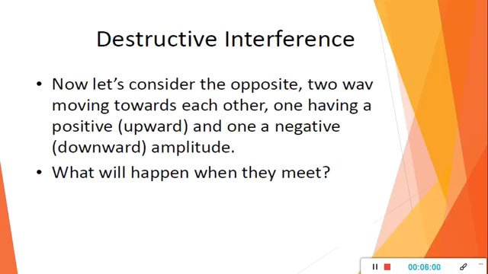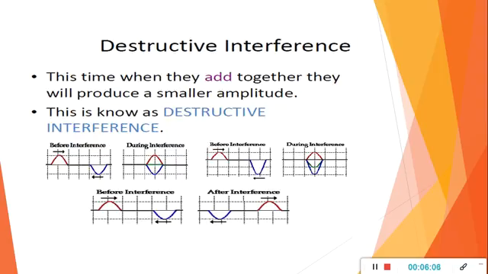So when they superimpose, when one is upward and one is downward, during their superposition we'll get a minimum or smaller amplitude. Like here, one is positive, this one is negative. During interference, plus A minus A, or just as an example, plus 5 minus 5. So we'll get 0. Before interference and after interference, here the amplitude will be minimum. This is the minimum amplitude, and after interference they will again move with their own speed.